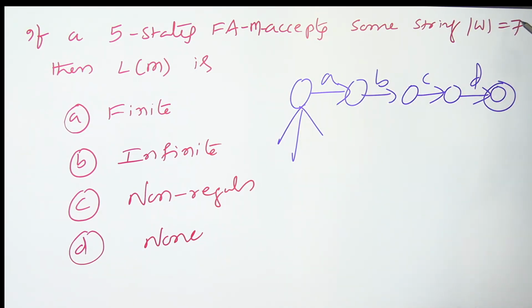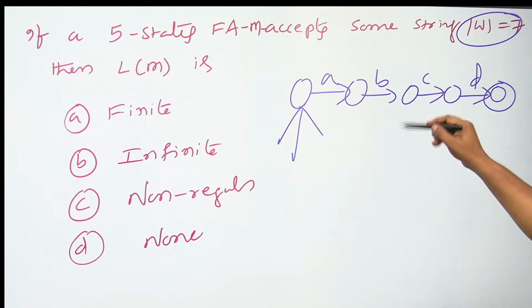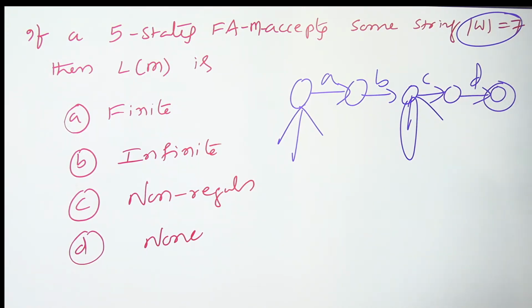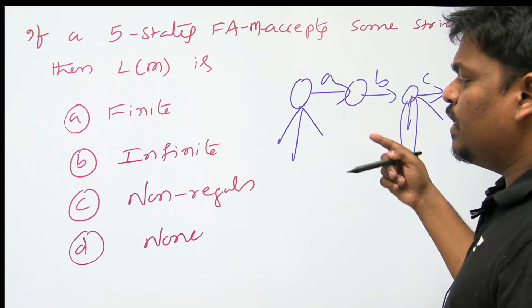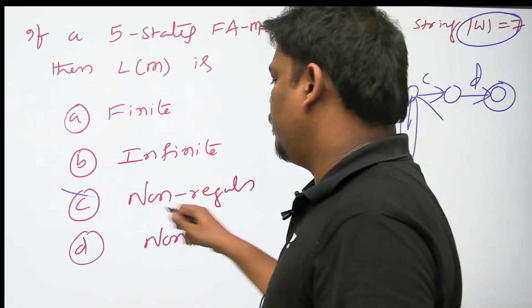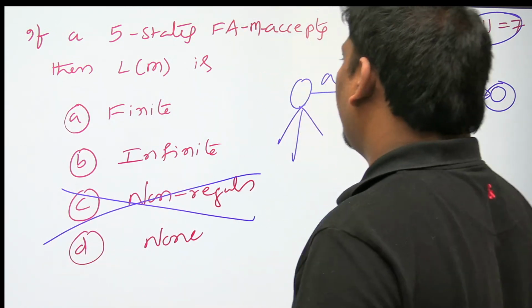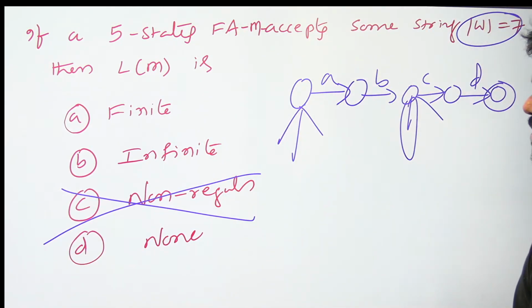But he is saying that there exists some string of length 7 also accepted. That means somewhere a loop is there, otherwise it is not possible. Because it is a finite automata, it should be regular, so non-regular fails.